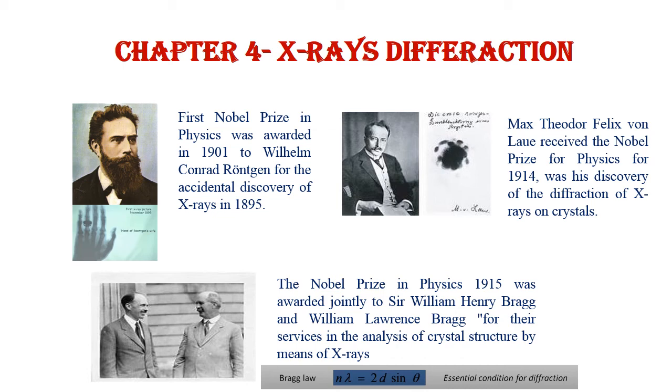When X-rays fall on the crystals, they get deflected at an angle with the plane, and you know from the reflection law that the angle of incidence is equal to the angle of reflection. But Bragg termed it a diffracted ray instead of a reflected ray.